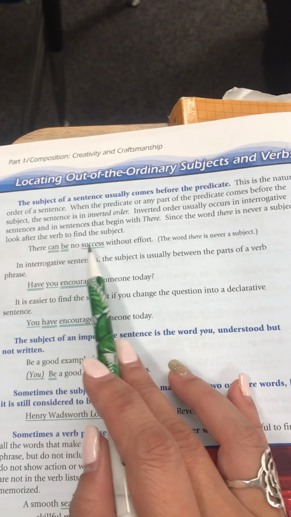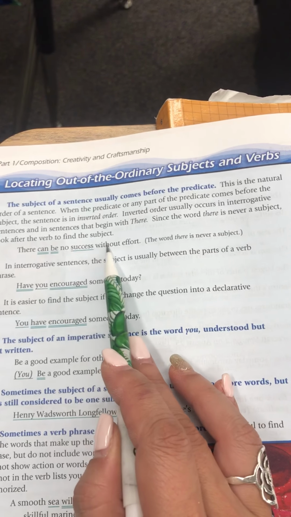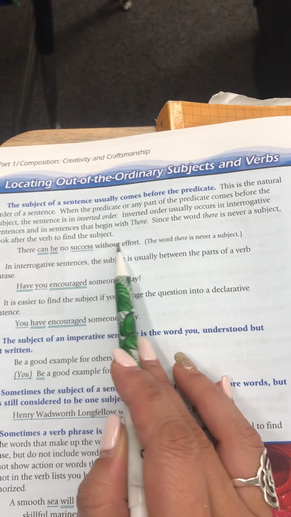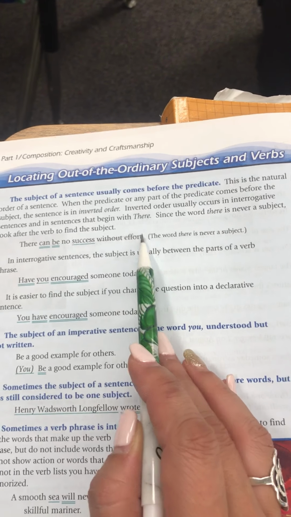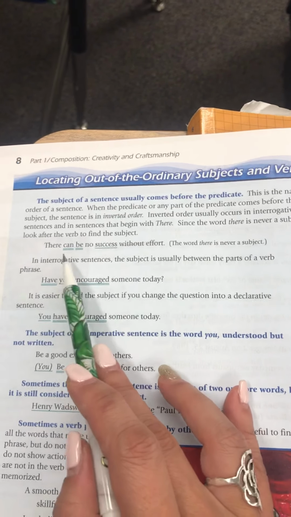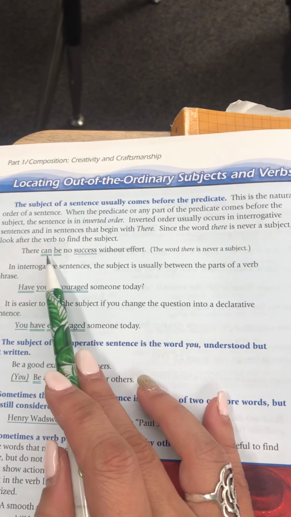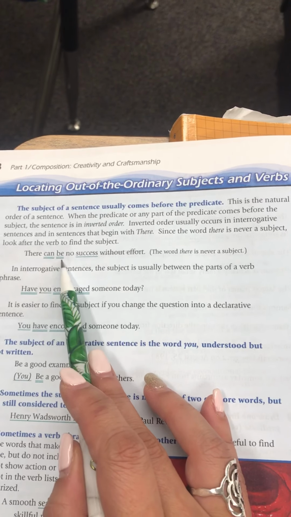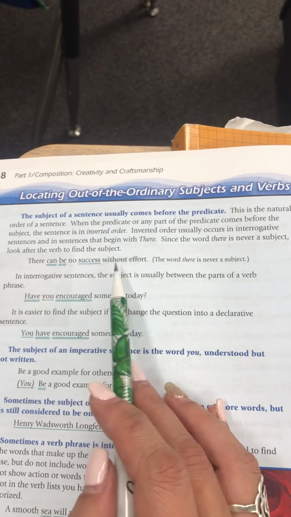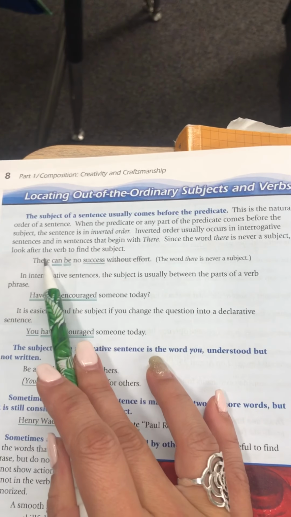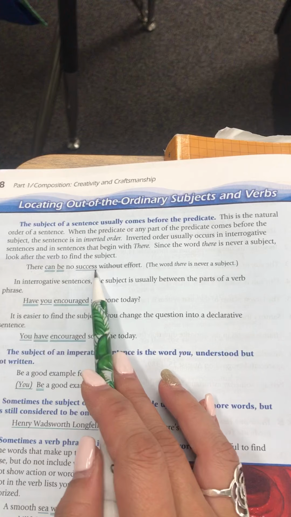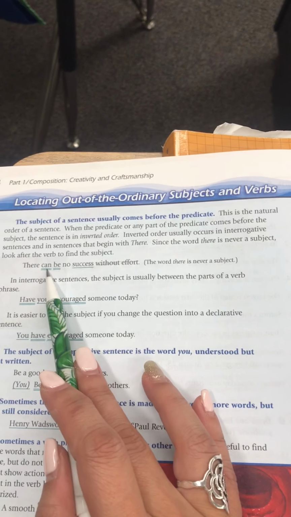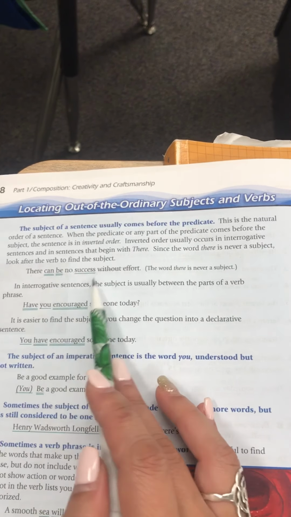There can be no success without effort. Remember, without effort is going to be a prepositional phrase, so you take that out. Then I would find the verb first. And remember, the verbs are going to be helping verbs, can be. Underline can be twice, and then ask yourself, what can be without effort? It can't be there. There is never going to be a subject. It's going to be the success. Success can be, because if you rewrite it, it's going to be success can be, right?